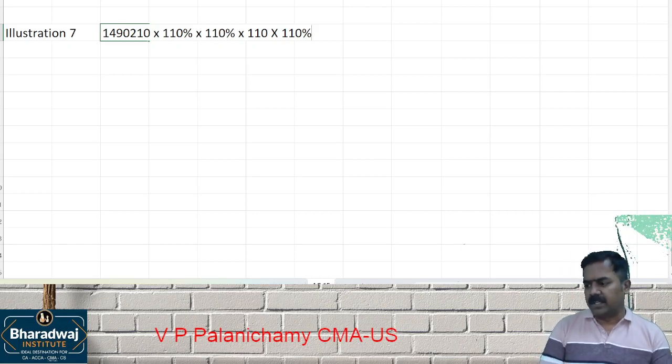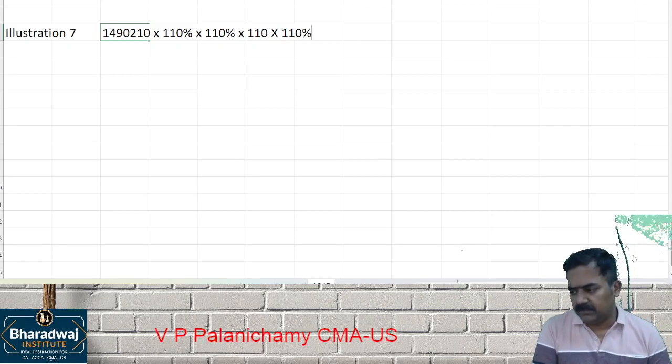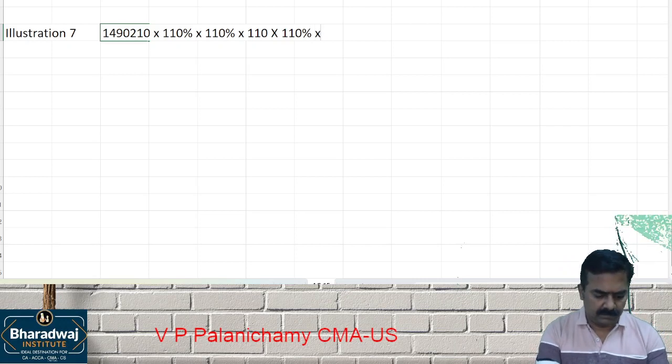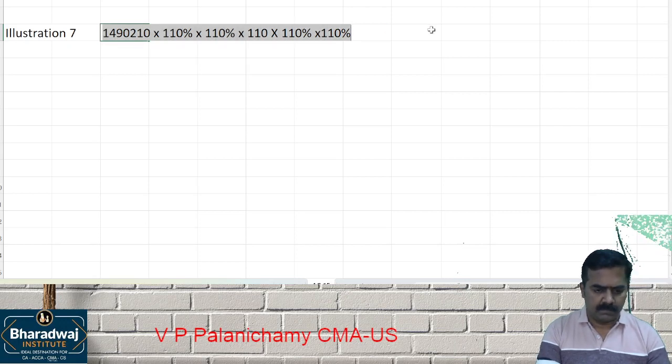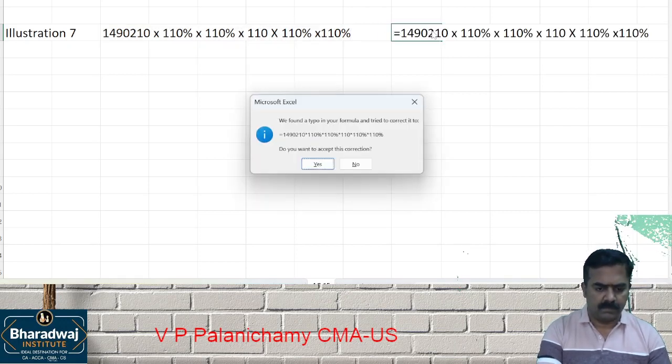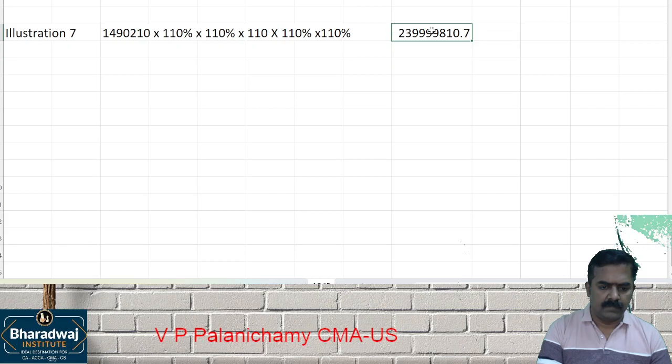Multiply. It comes to 23,99,999, so we can round it off to 24 lakhs.